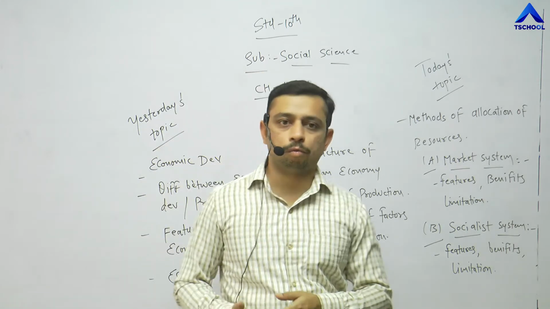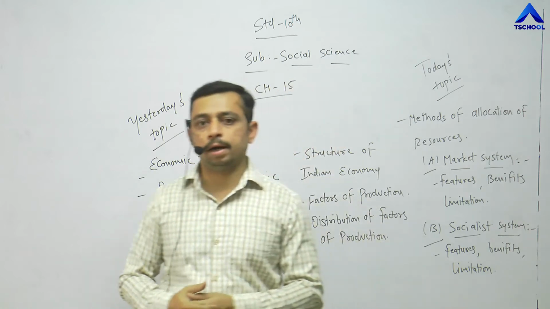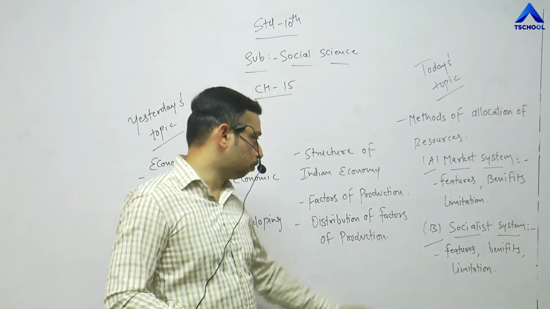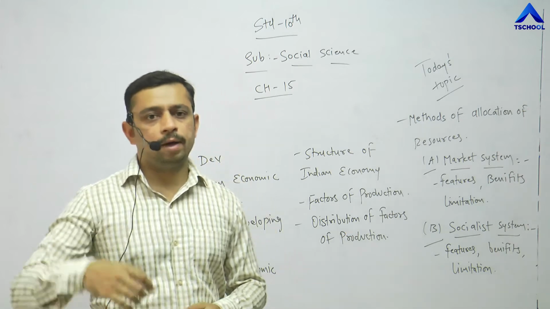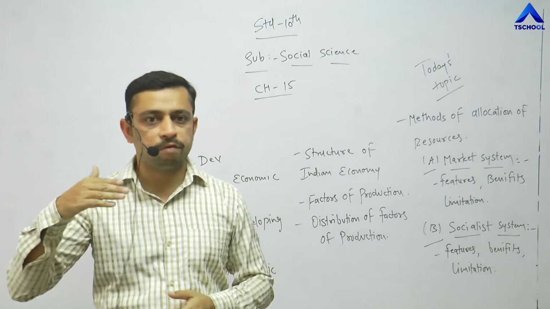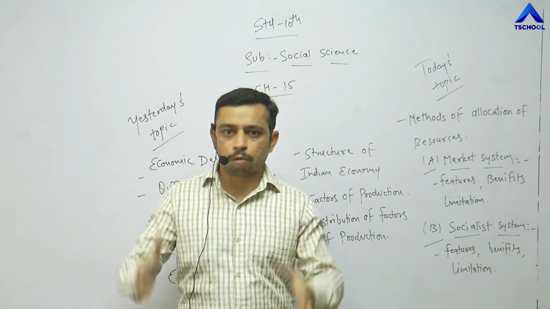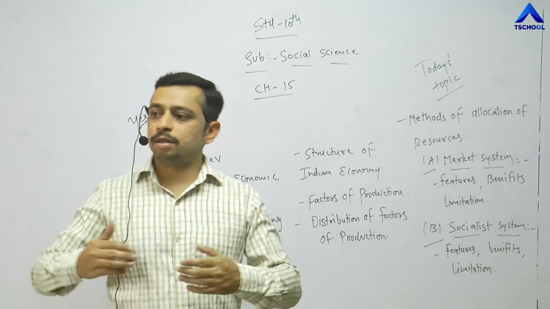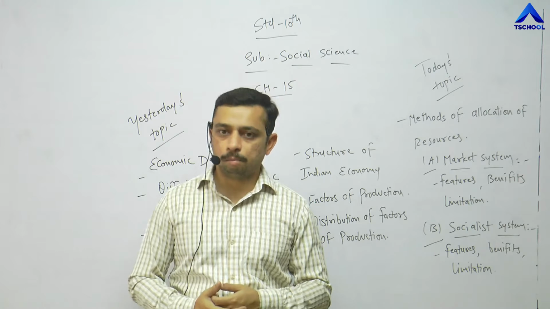What were the factors of production? What were the things that were required? That is land, labor, capital, entrepreneur, and how they were distributed. Unlimited wants and all those concepts. Human wants are unlimited. We have to be very selective while buying products from our market, very choosy, so that it satisfies our need at the maximum level.